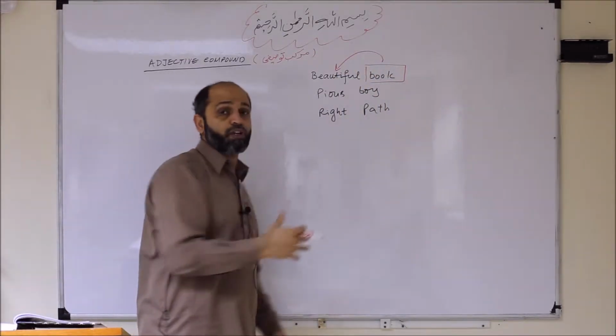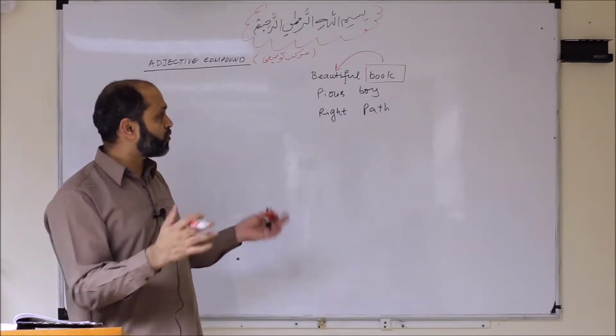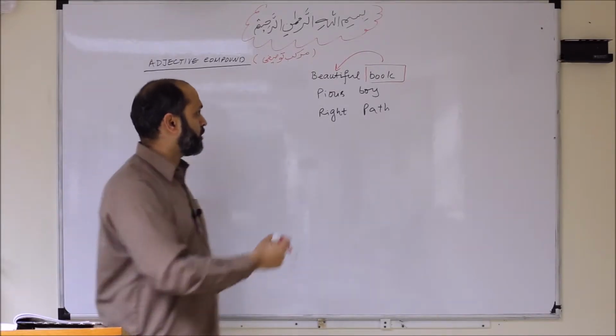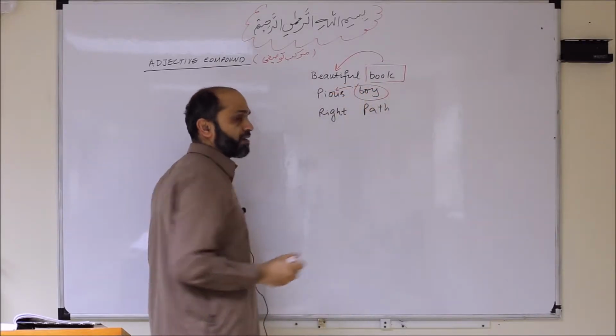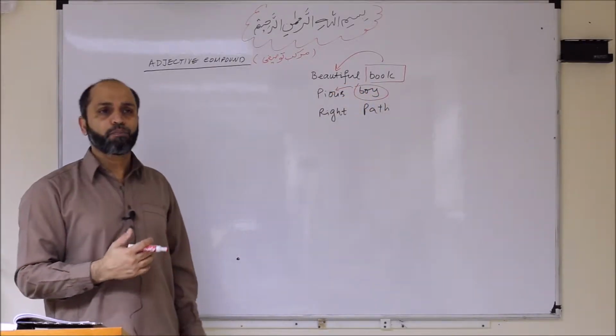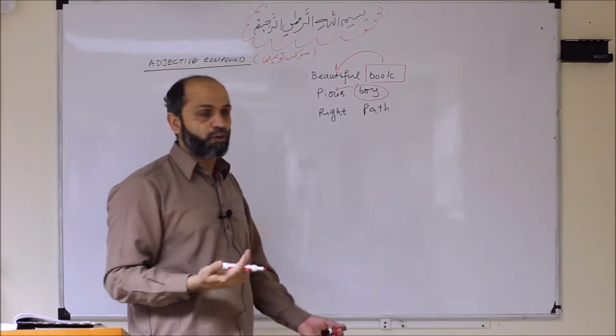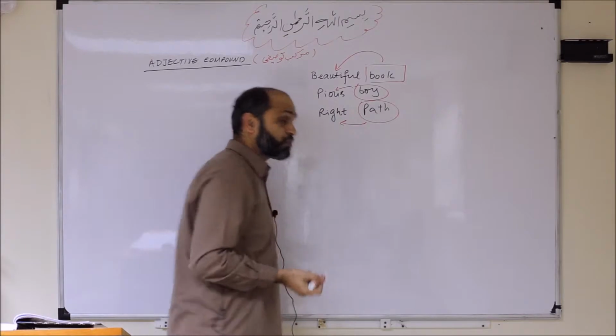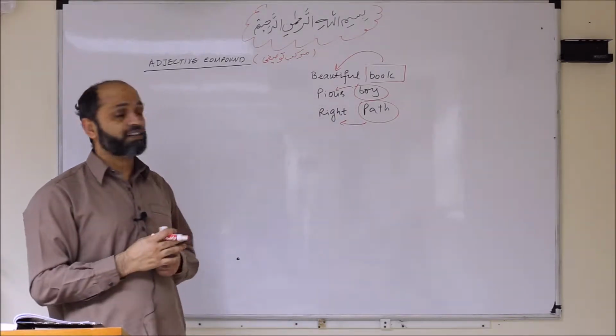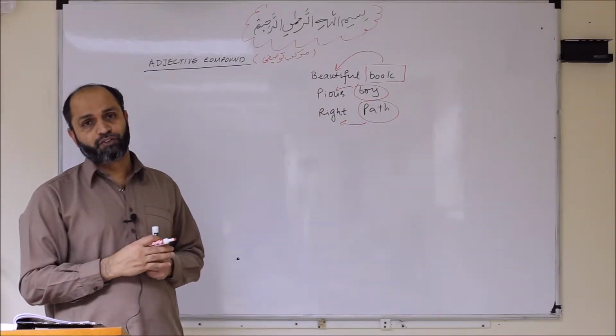For example, a book, what kind of book? Bad book, good book. We are saying it's a beautiful book. When I say boy, what kind of boy is it? It's a pious boy, hard-working boy, poor boy, rich boy. Path, right path, bad path, good path. So these all are the examples of adjective compound.